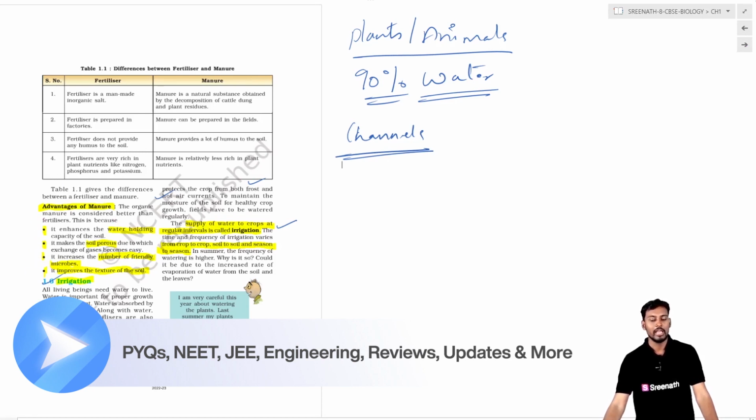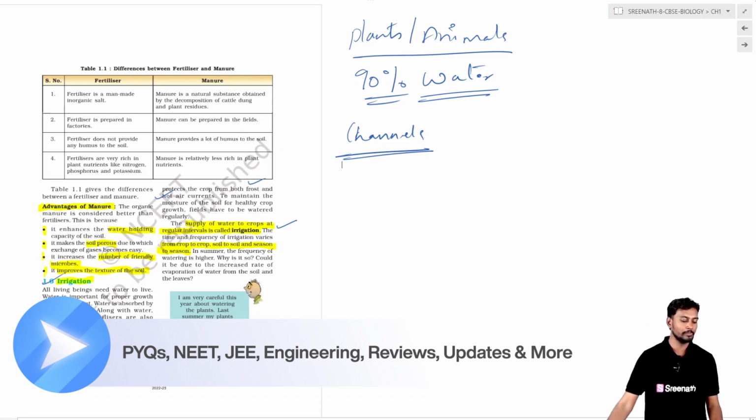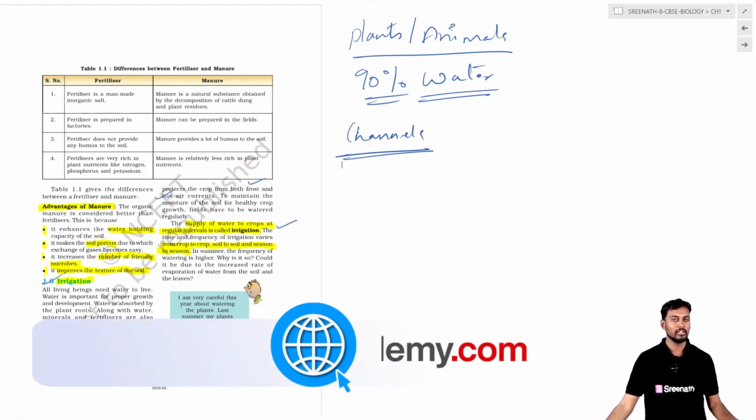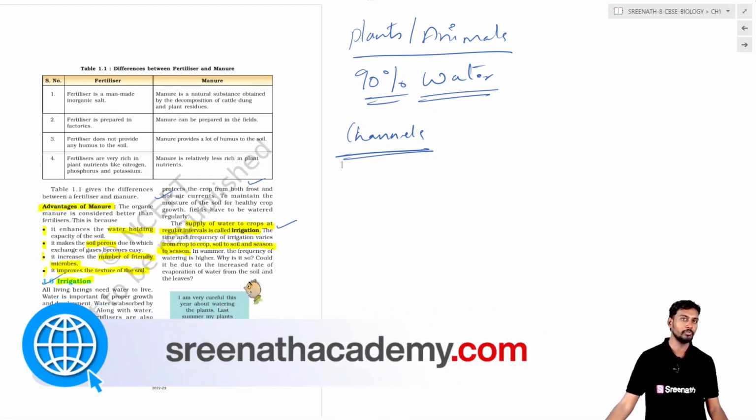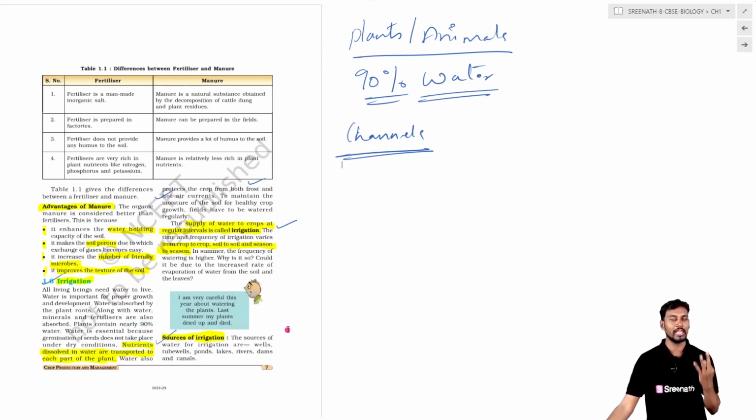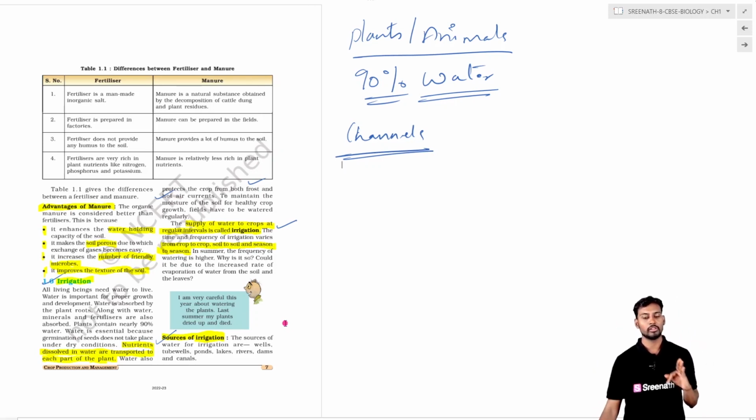And coming to irrigation, irrigation is the process of supplying water to the crops at regular intervals. This irrigation pattern can be different from field to field. It depends upon the nature of the soil, the type of crop which you are using for the plantation, and also the climatic condition. These are three basic things which decide the irrigation pattern or irrigation process.